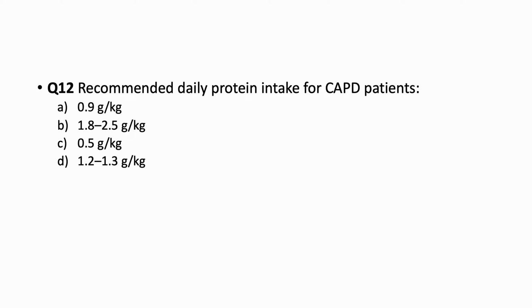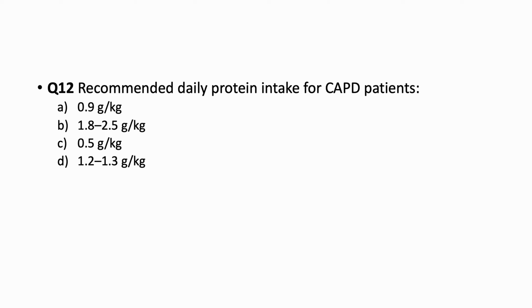It says recommended daily protein intake for CAPD patients. Option A is 0.9 gram per kg. Option B is 1.8 to 2.5 gram per kg. Option C is 0.5 gram per kg and option D is 1.2 to 1.3 gram per kg. So this I think will be the easiest.